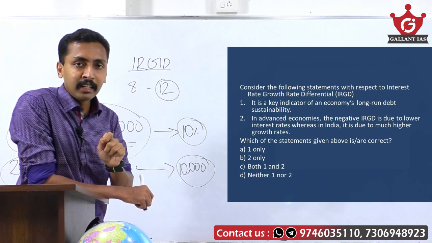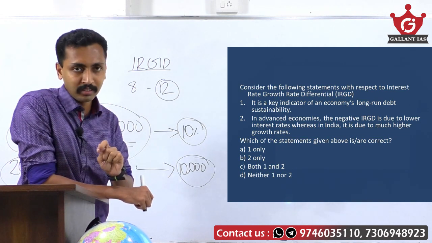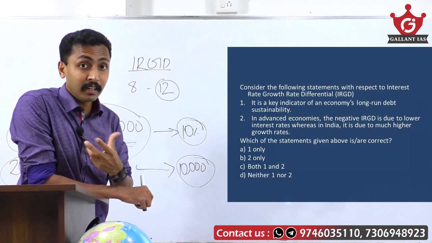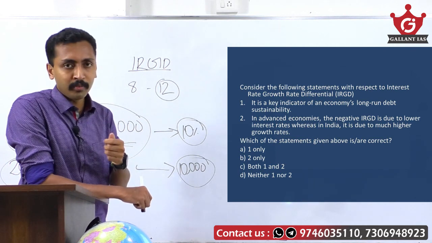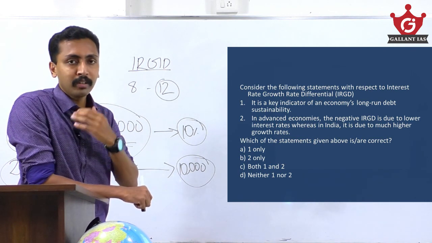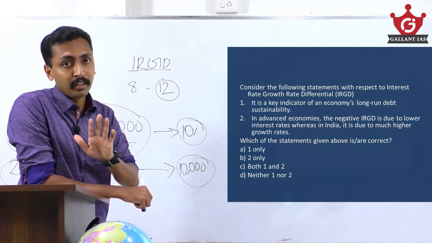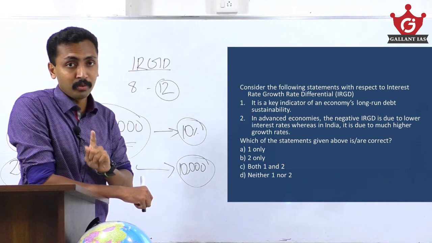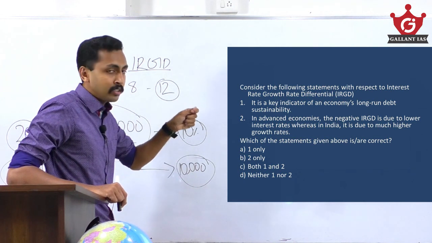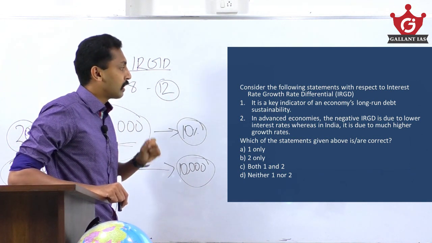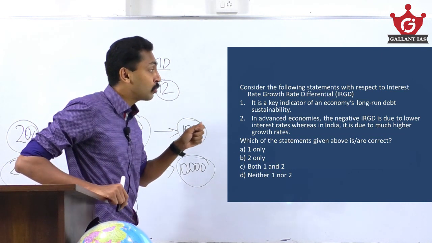That means in India, the debt is sustainable. The debt of our country is sustainable. There is no debt crisis in our country. Yes, there is an NPA crisis, that is a different matter. The NPA crisis is related with the public sector banks, but there is no debt crisis because our debt is sustainable. We have still not taken debt which is out of our control. Our debts are in our control. So the first statement, it is a key indicator of an economy's long run debt sustainability, is correct. Second, in advanced economies, the negative IRGD is due to lower interest rate, whereas in India, it is due to much higher growth rate.